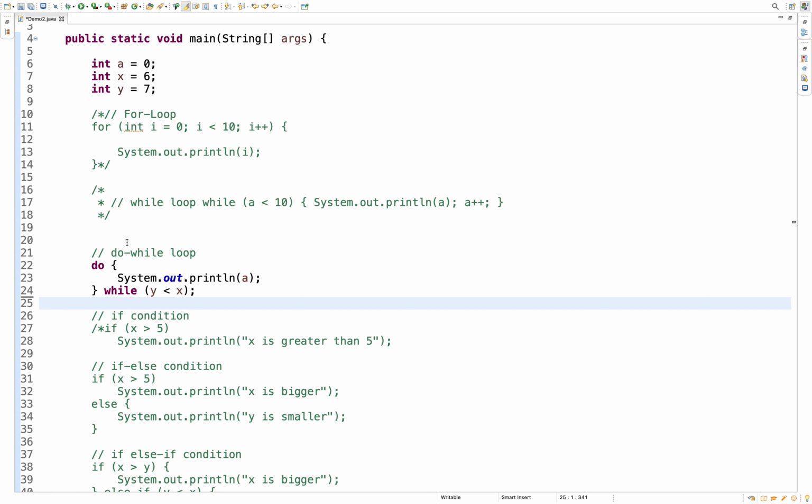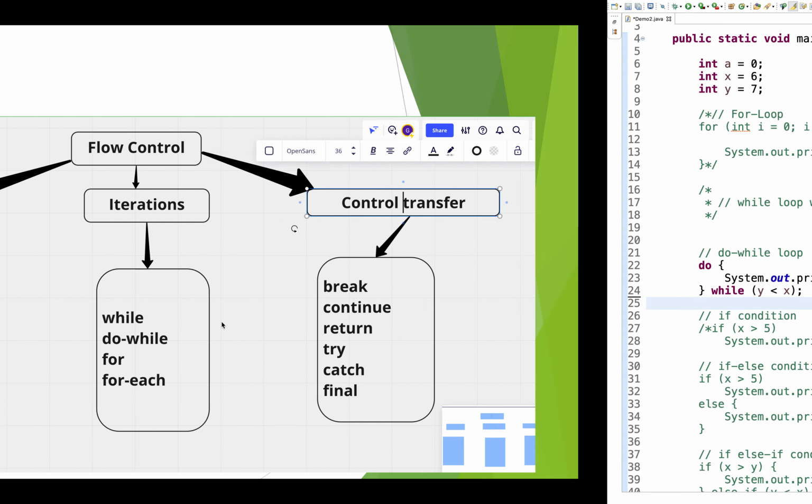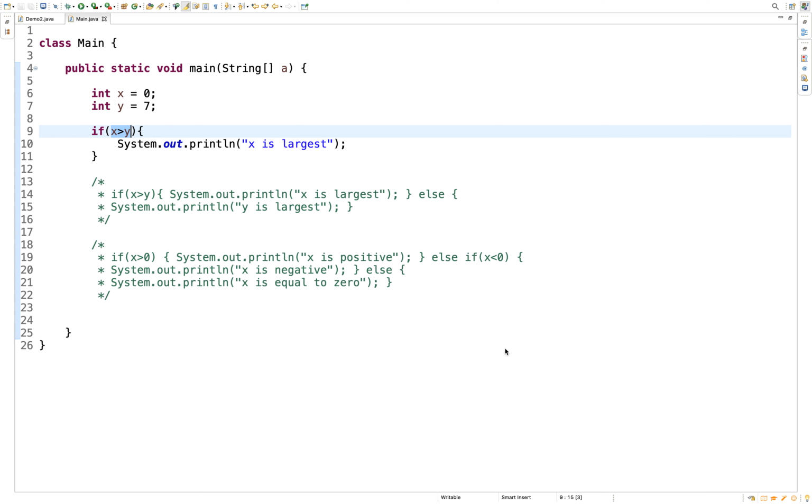Okay, so this is the basic difference between a do while and other loops like the for or while loop. So that's the discussion about the while, do while, or for loop. The for each loop, as we said, we'll discuss during collections and generics. Let's discuss selection. In the selection flow control, first we'll learn about the if block.